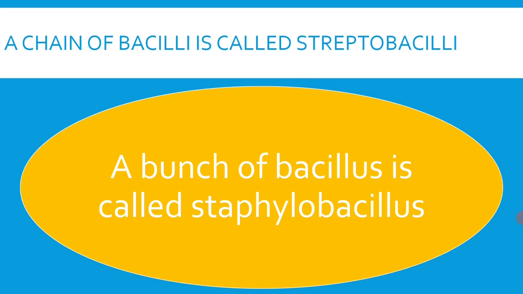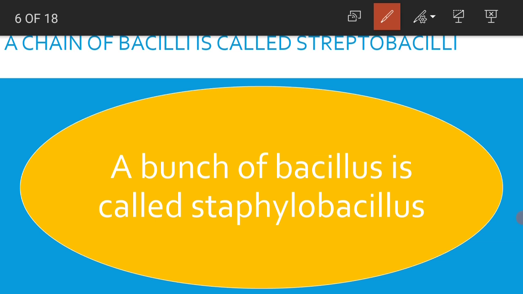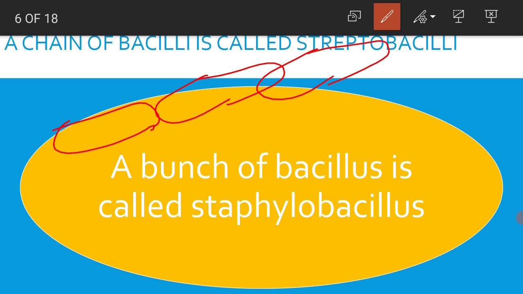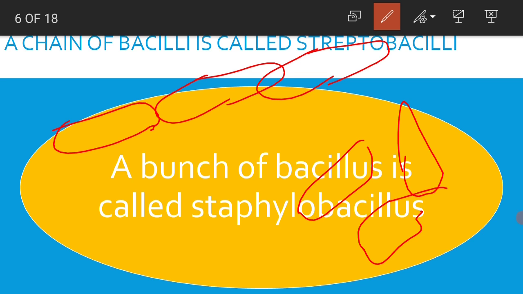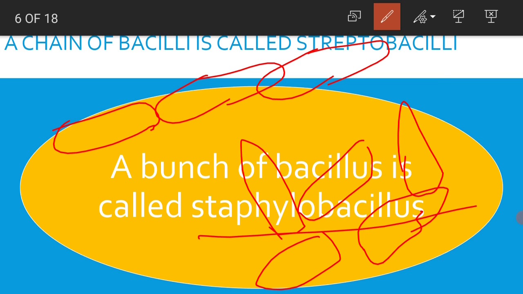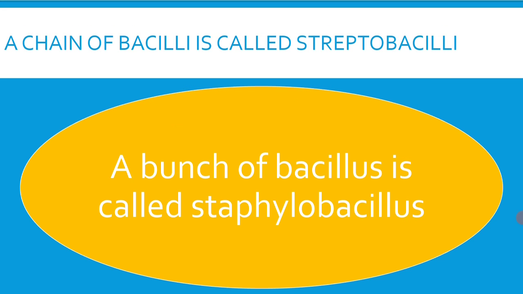And coming to the Streptobacilli, the same principle is applied here also. Streptobacilli represent a chain of bacillus, and Staphylobacillus represent a bunch of bacillus. That means in Streptobacilli you find a chain of rod shaped bacteria arranged one after another like this, whereas a group of bacillus which are arranged like this are called Staphylobacillus. So, this is about the different types of bacteria.